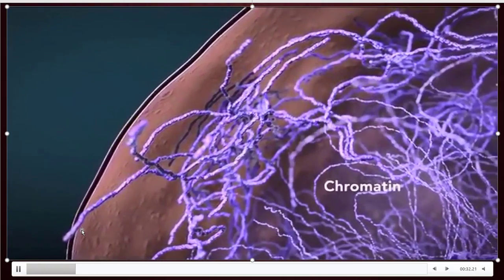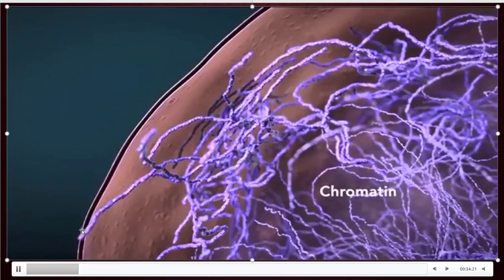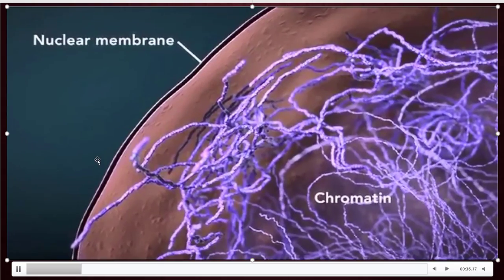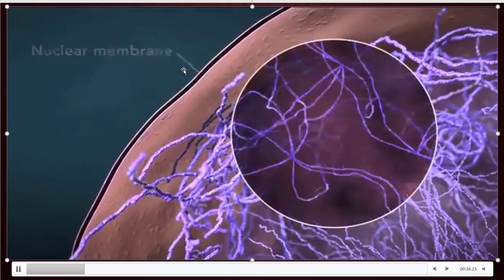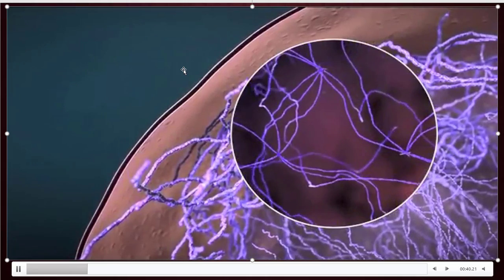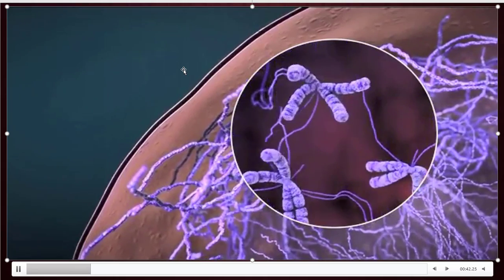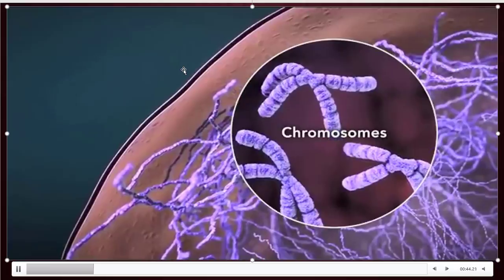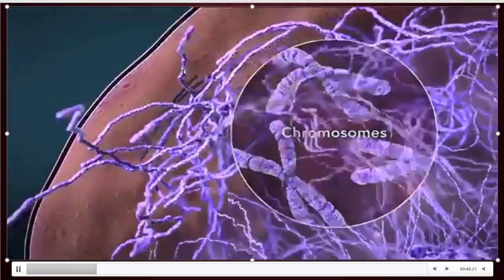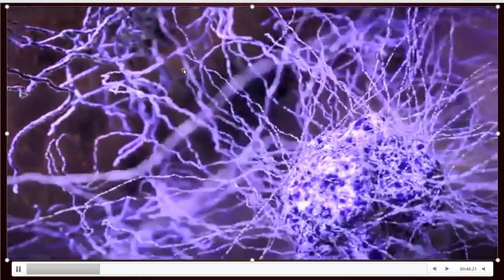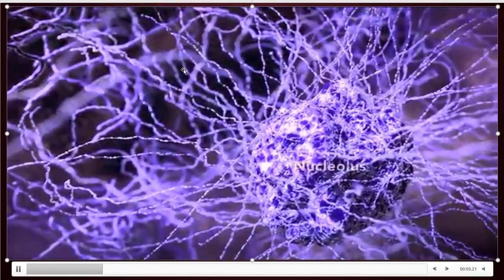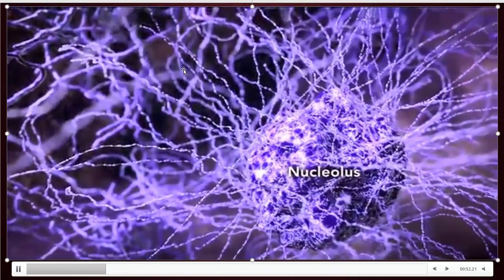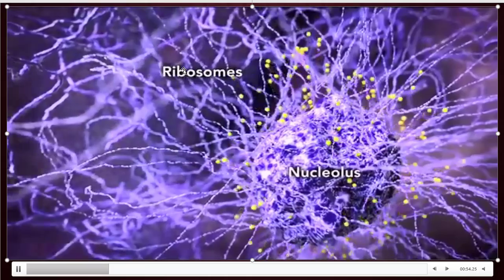These are the chromatin fibers, and the nuclear membrane. You are observing the nuclear membrane. At the time of cell division, this chromatin becomes thicker like this. Then we call them chromosomes. And this one is the nucleolus. You are observing the nucleolus. It produces ribosomes.